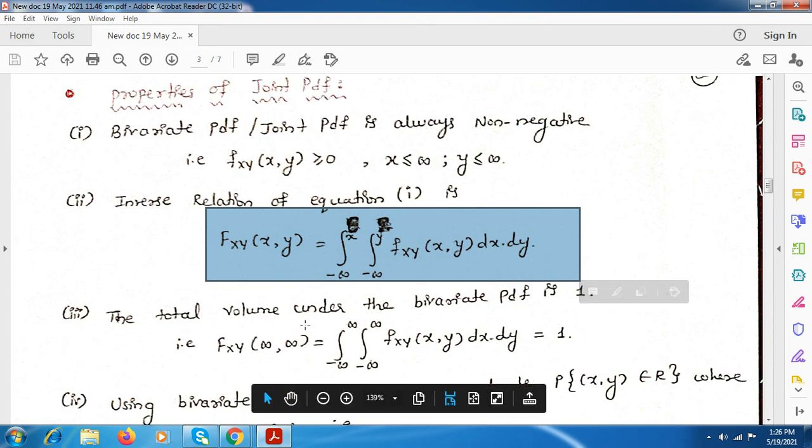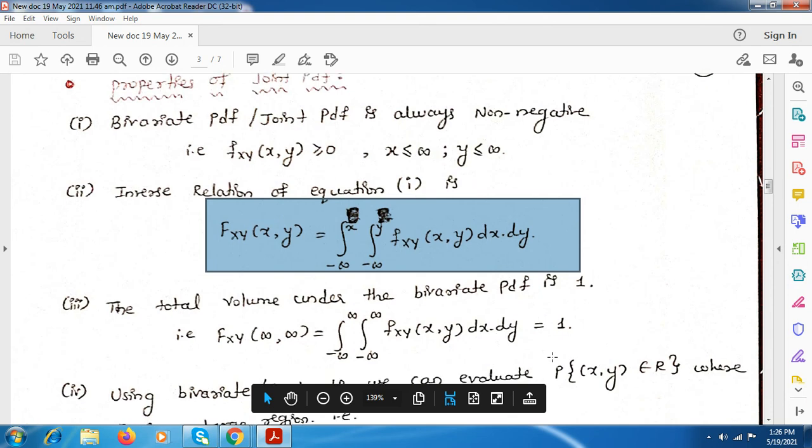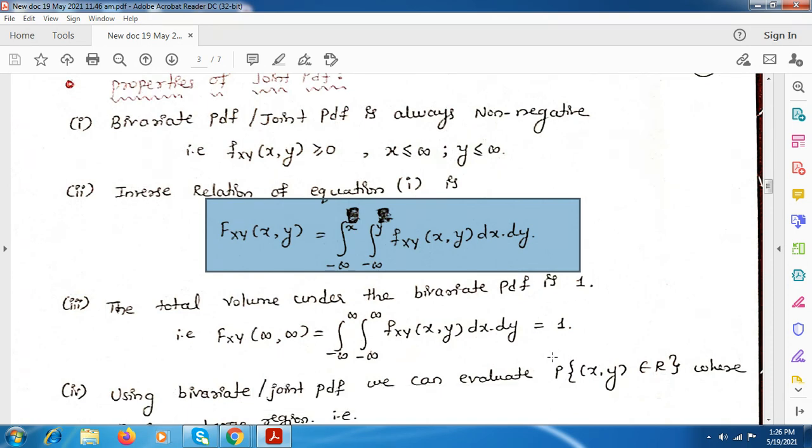And the third one is that the total volume under the bivariate PDF is 1, where x and y both are infinity. These are all similar to the properties in module 1, but here one more random variable is included in all the equations.